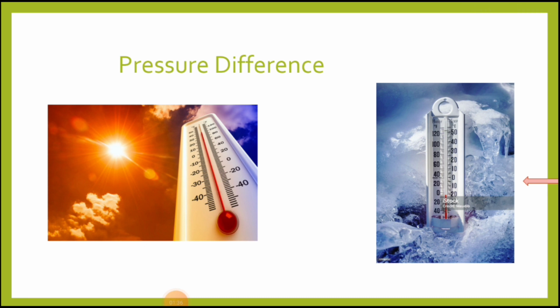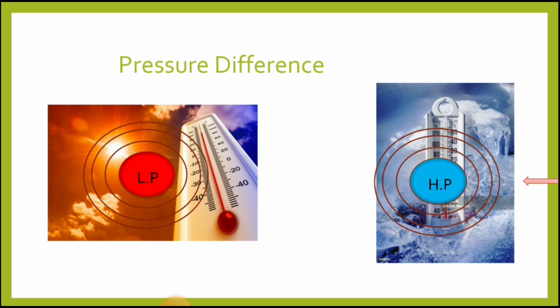Next, we have to understand some conditions for understanding the monsoon properly. Here we can see two pictures. The first is showing an extremely hot climate and the other is showing cold weather. The place with higher temperature develops a low pressure region and the place with lower temperature develops a high pressure region. So whenever this type of pressure difference is created, air starts moving from the high pressure region to the low pressure region.